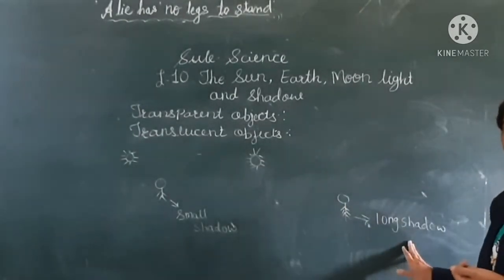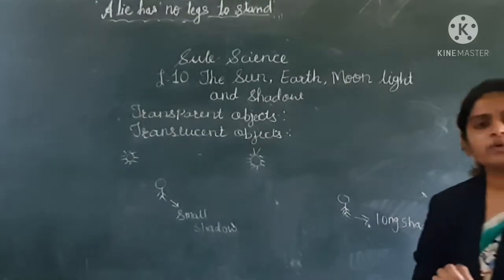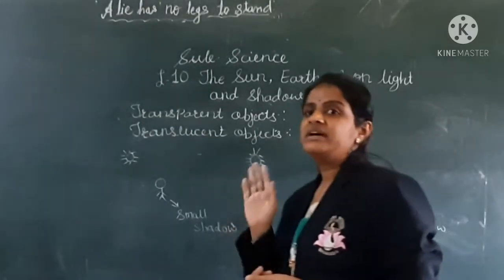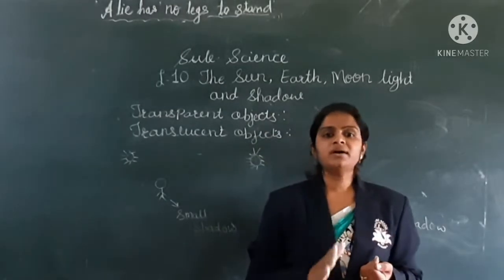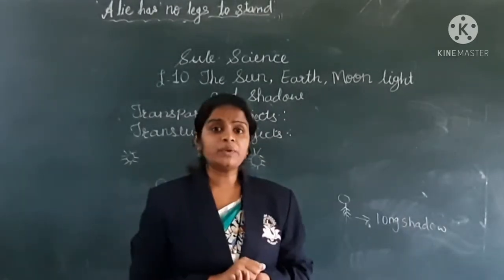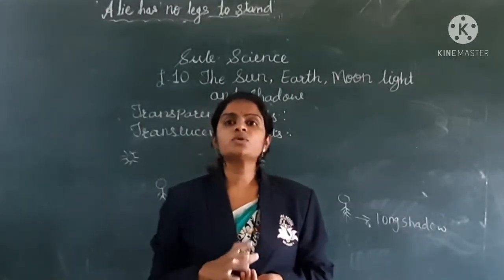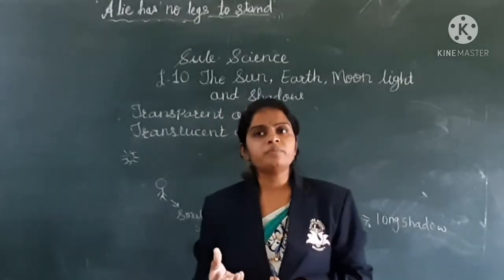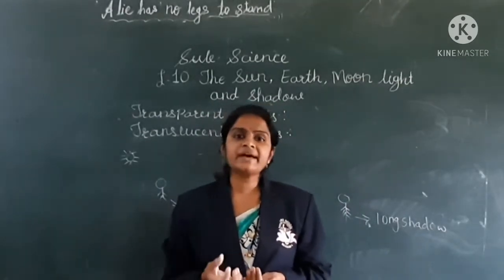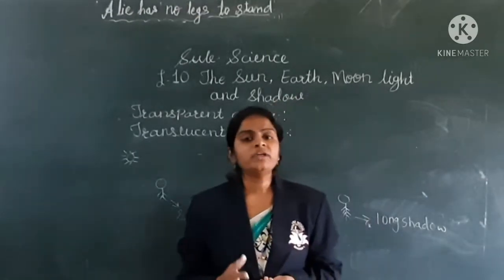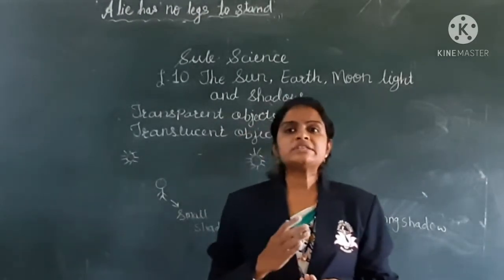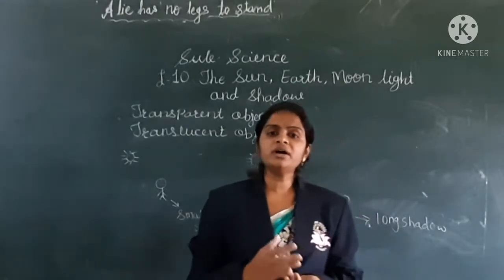In this way, the size of the shadow depends on the distance between the source of light and the object. The position of the source of light from the object affects the size of the shadow.